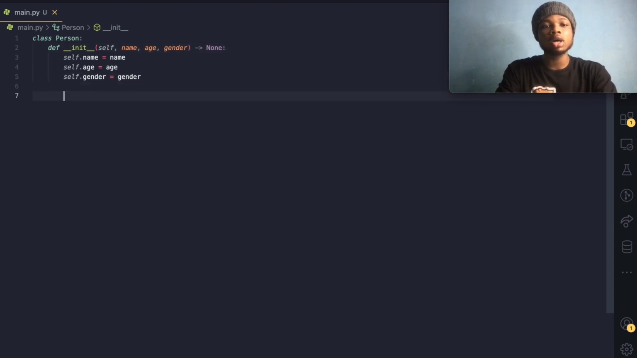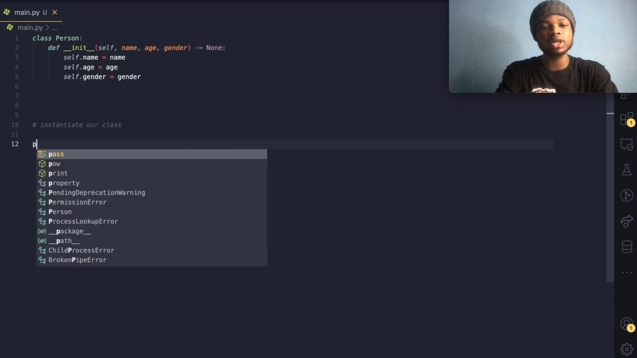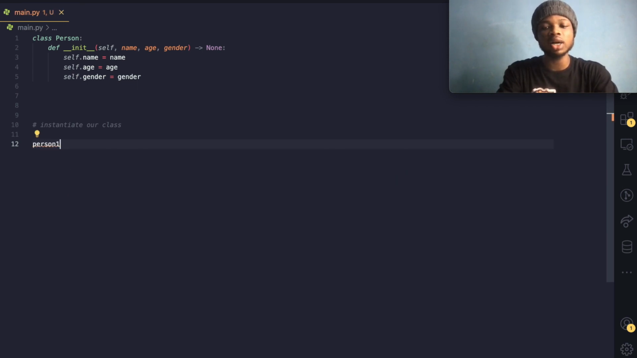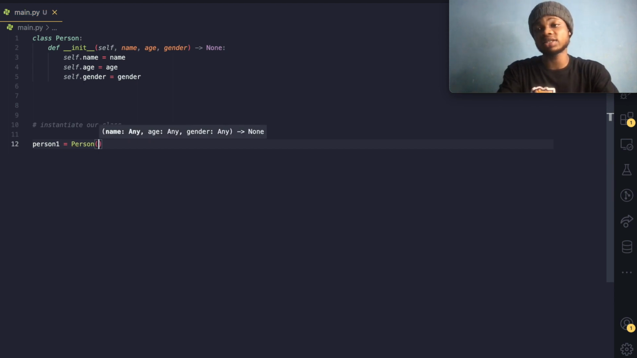So what can we do? We could come over here and instantiate our class. Exactly, perfect. That's what we want to do, right? So let's just say person1 is equal to Person, and let's pass the parameters obviously: CS3, let's say 40, and let's say male, of course.